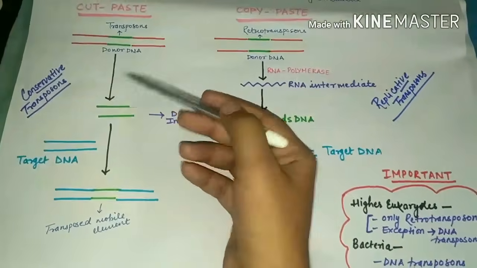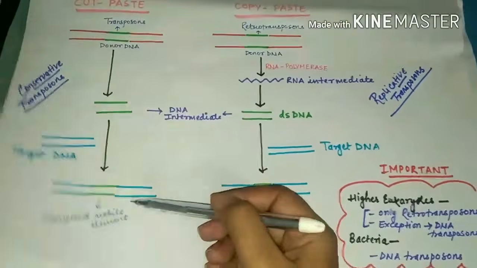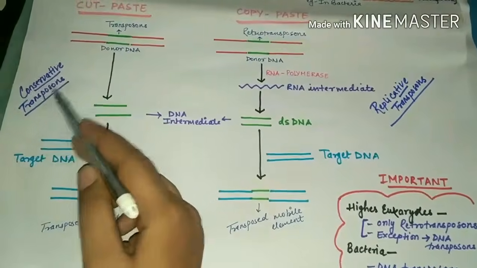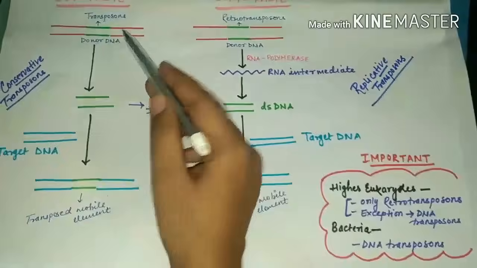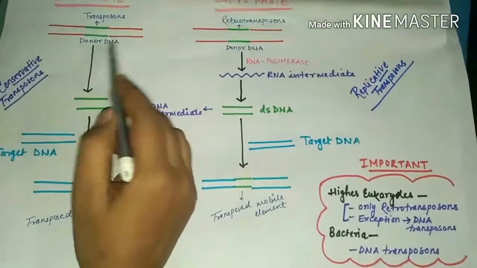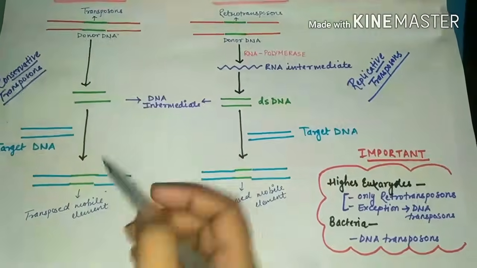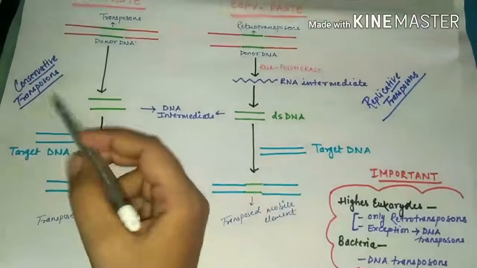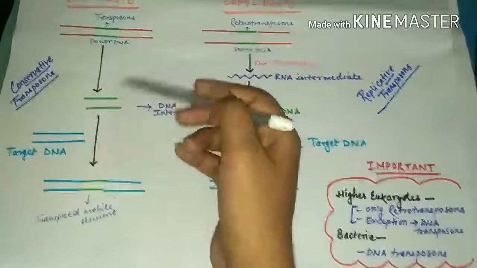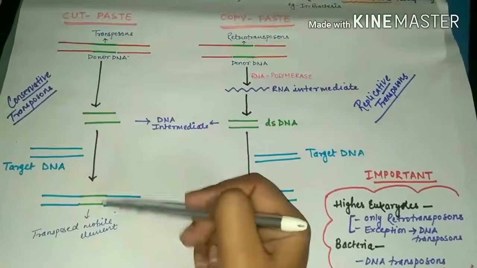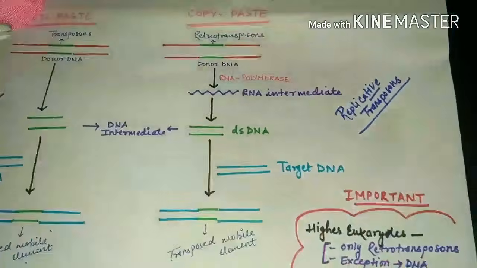From this area it has been cut, and in the new area it has been pasted. That is why it is known as conservative transposition, because overall this sequence has been conserved from this area to this area. The same DNA was present at this location and the same DNA is going to be present at the new location. It is conserved through the whole migration process. So this was the cut and paste mechanism.